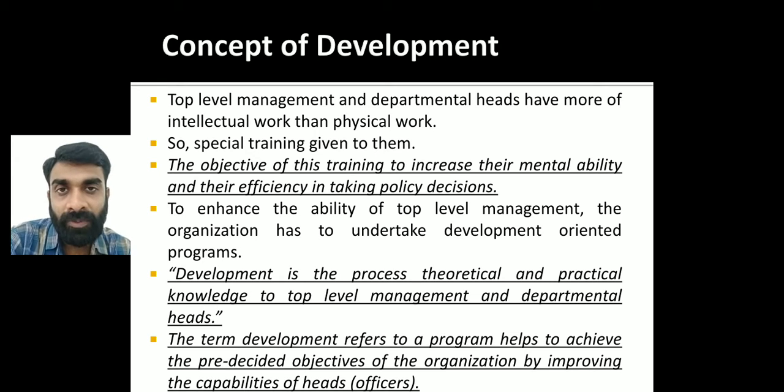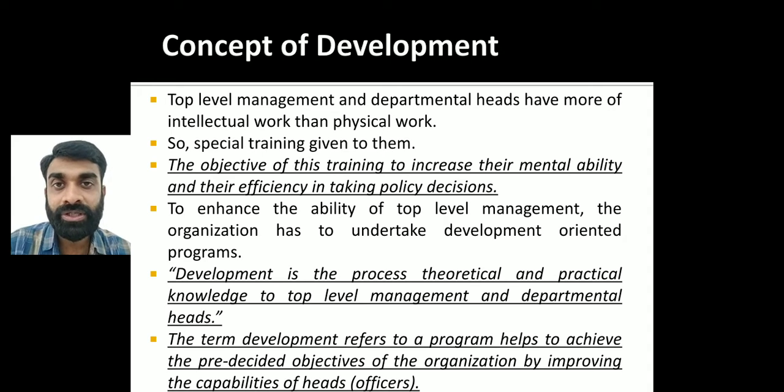See, the top level management and the departmental heads are more involved in the intellectual decisions that they need to take. Mostly they don't have any kind of physical labor. They need to think and visualize the future to increase the productivity and the profitability of the business. So the training given to them is for what purpose? For increasing their efficiency so that they can take effective policy decisions.